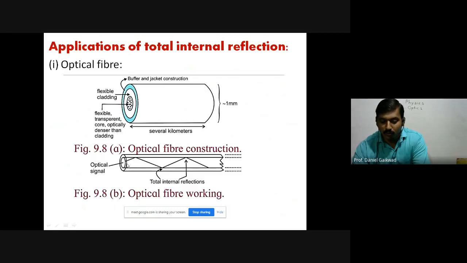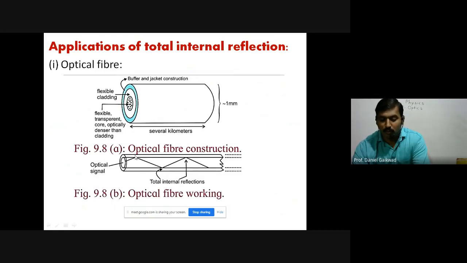See, check carefully, the first inner cylinder is called the core and the outer cylinder is called the cladding here. The inner has refractive index 1.7, higher refractive index, and the outer cladding has refractive index, suppose 1.5. So what happens when a ray of light travels from a denser medium to a rarer medium, and if the angle is greater than the critical angle?